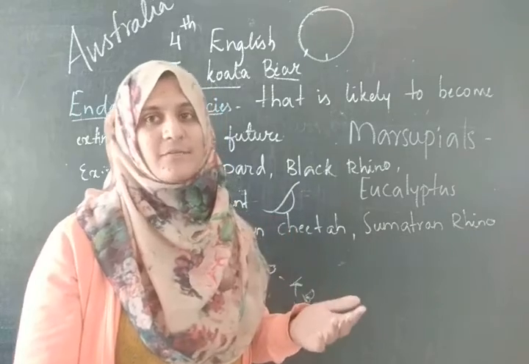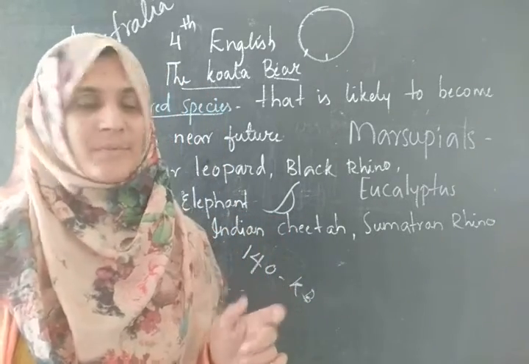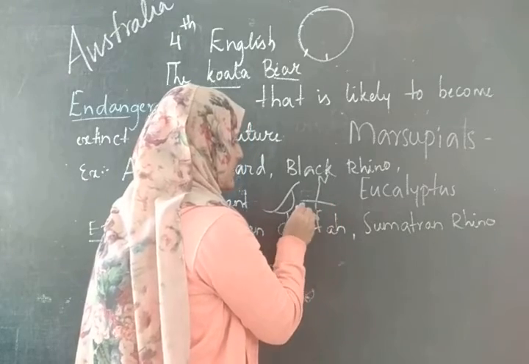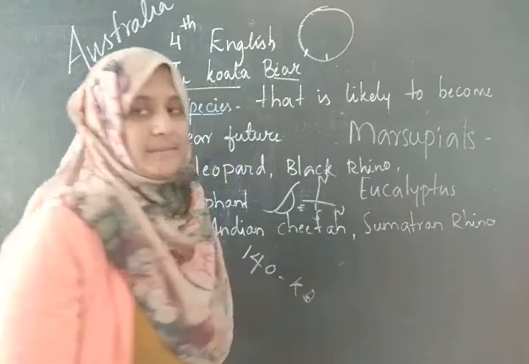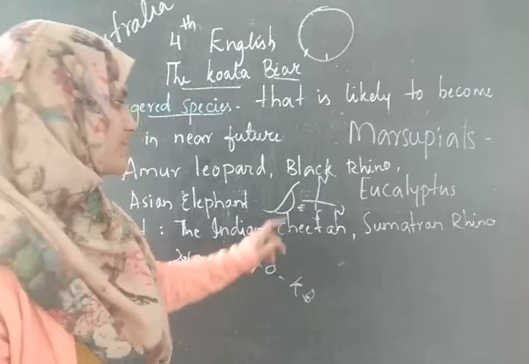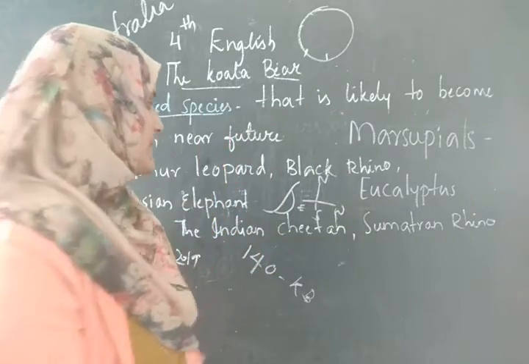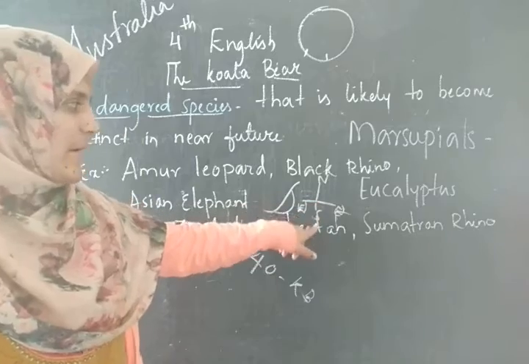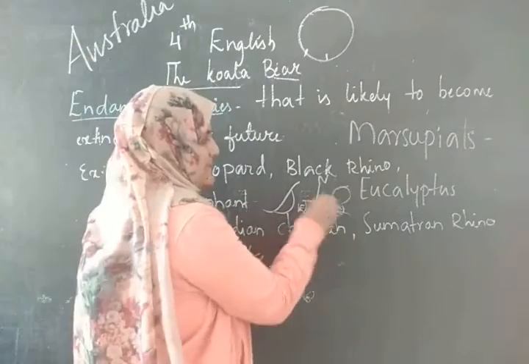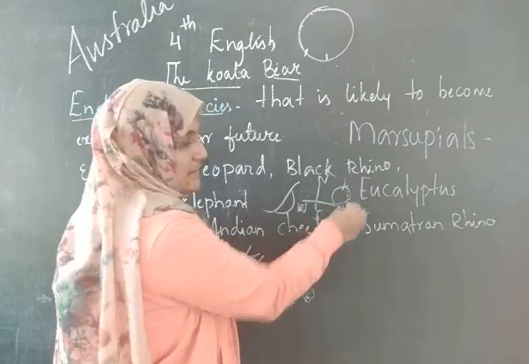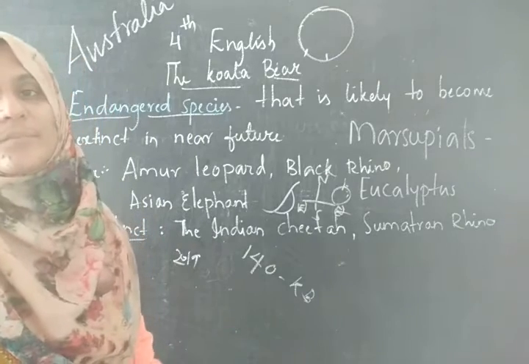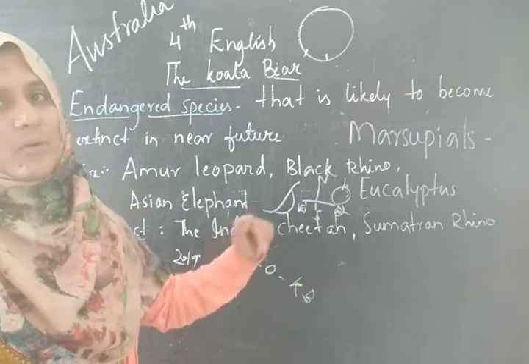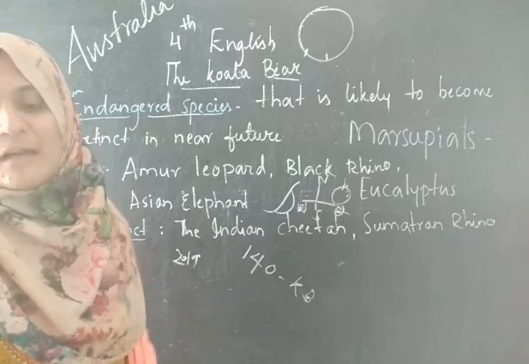Where are the koalas found? Basically, koalas are found in eastern Australia. Like if this is north, south, east and west, isn't it? Okay, this is west actually and this is east. When I say eastern, this side. Example, if this is Australia, here we find it. In eastern Australia we find koala bears, and they love to eat the tree.